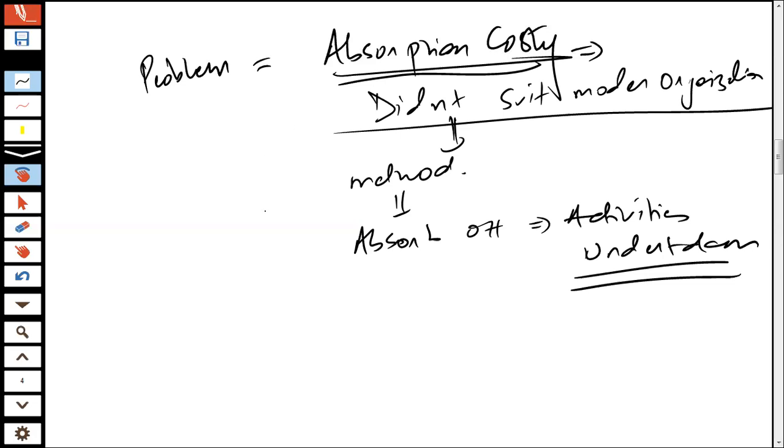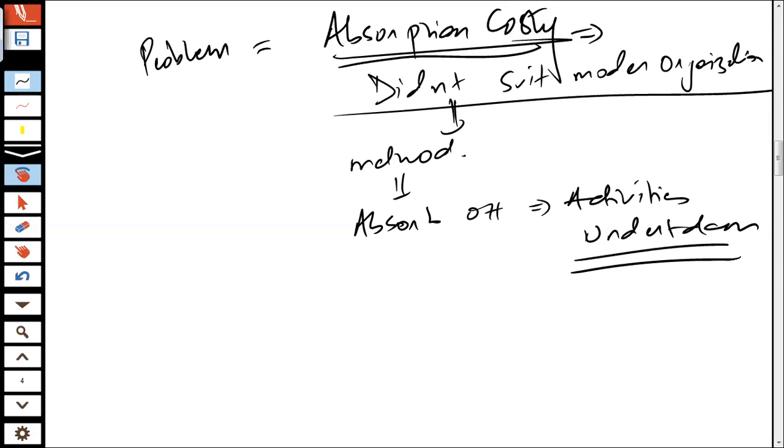Okay, so that's how activity-based costing comes into play. Now, what are the different activities that organizations undertake while manufacturing a product? Let me simply go through the multiple activities that are undertaken whenever the organization enters into the manufacturing of a product.